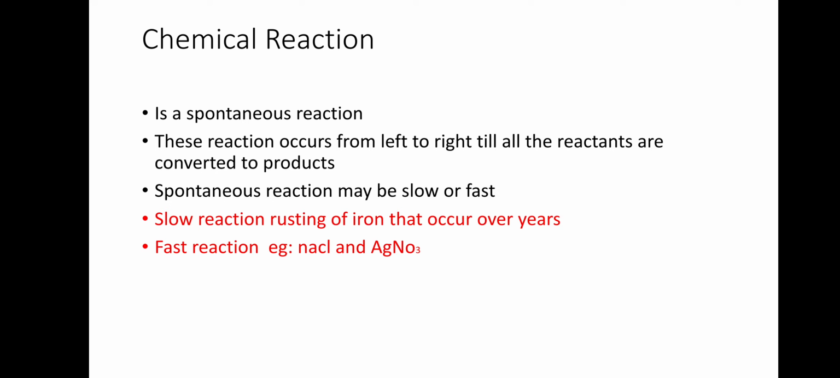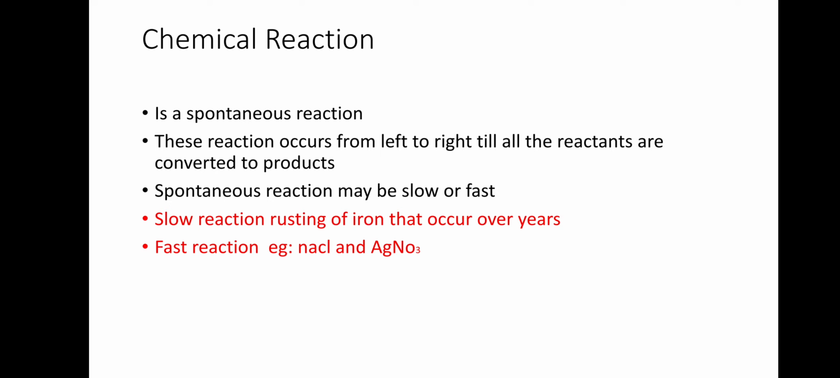For a fast reaction we can take the example of when an aqueous solution of AgNO3, that is silver nitrate, is added to an aqueous solution of NaCl. What happens? There will be a fast precipitation of AgCl. So this is a fast reaction. Next, a slow reaction: the rusting of iron takes place over years. This is a slow reaction. A spontaneous reaction may be slow or fast.